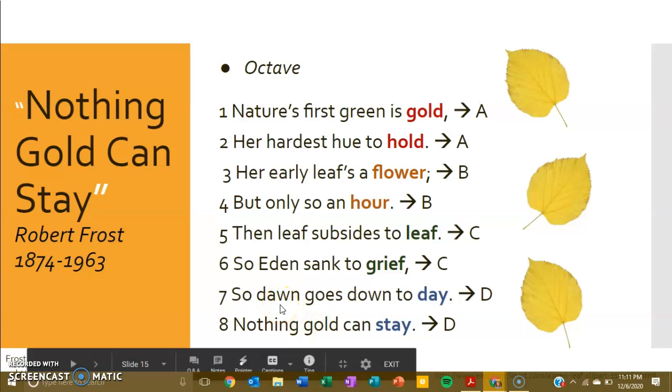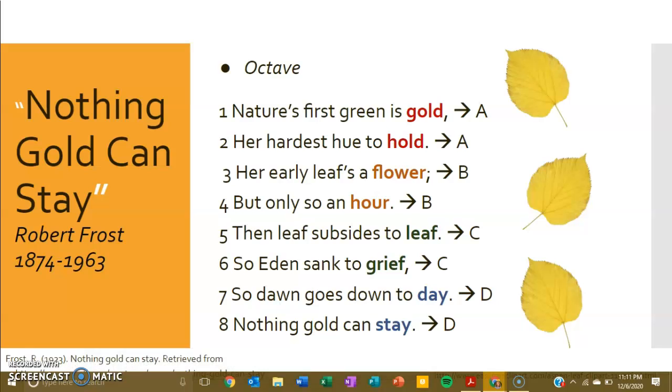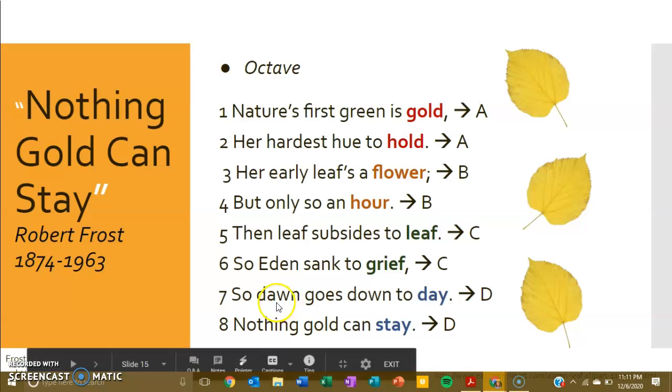Here, dawn is like the beginning of a new wonderful day, and the sun is shining over the horizon, and sometimes it looks like a sunset, but it's the sunrise, and eventually it just goes down to being a regular old day. Nothing gold can stay. So it's saying that maybe nothing that's super valuable or beautiful or coveted can stay forever.